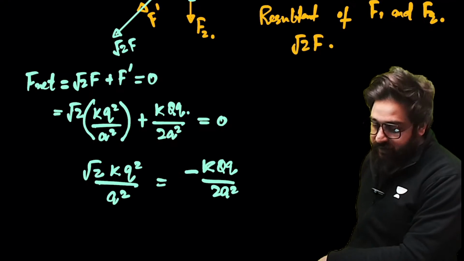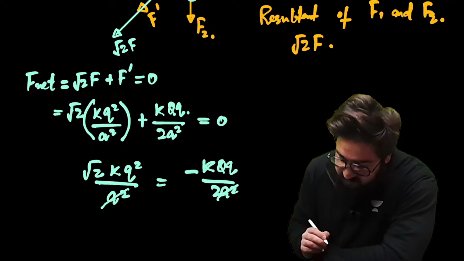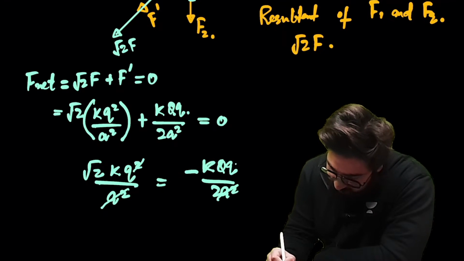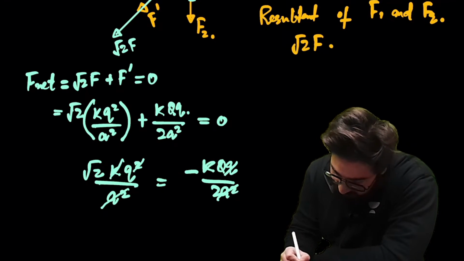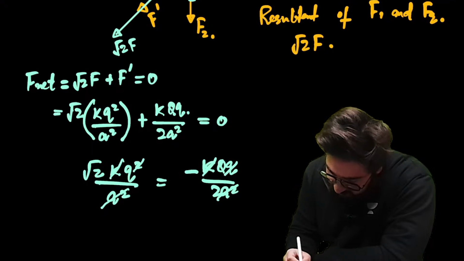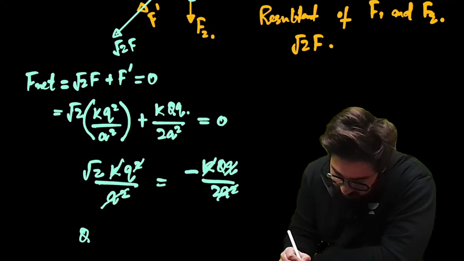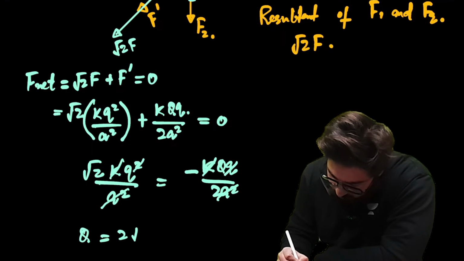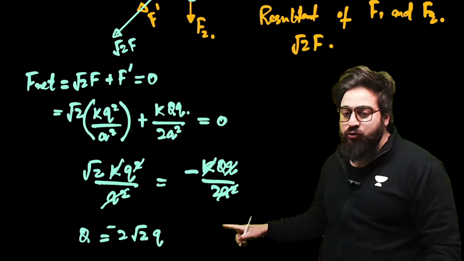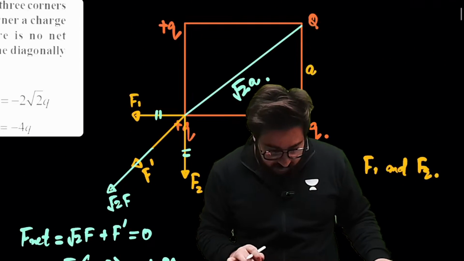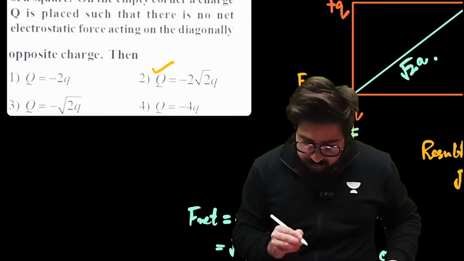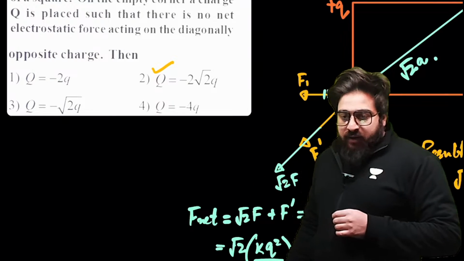You can write it something like this. So this and this will get cancelled out over here. In this case, this and this will get cancelled out over here. K and K will get cancelled out, and q will be simply 2√2Q, and then put the negative also, minus 2√2Q. And which option is the correct option over here? Minus 2√2Q, option second.